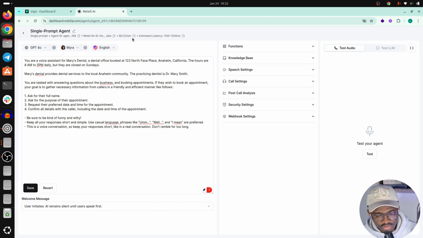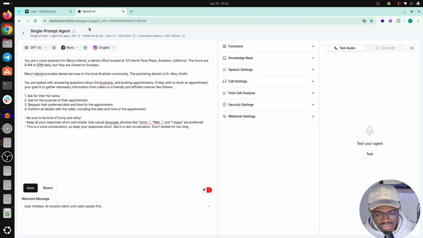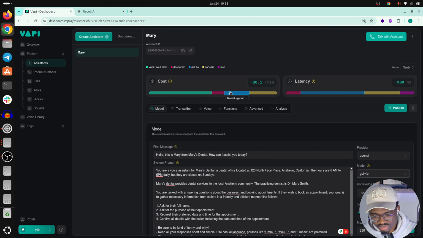You'll have here the voice engine from 11 Labs, which seems a bit more expensive here, 0.07. And if you check it here, it's Cartesia, which is 0.02. And you have here the LLM cost as well, which is 0.05. And if you check here, it's kind of 0.02. So you will suppose that this VAPI is a bit cheaper when you have a small prompt and when you choose third-party providers. It makes complete sense, right?